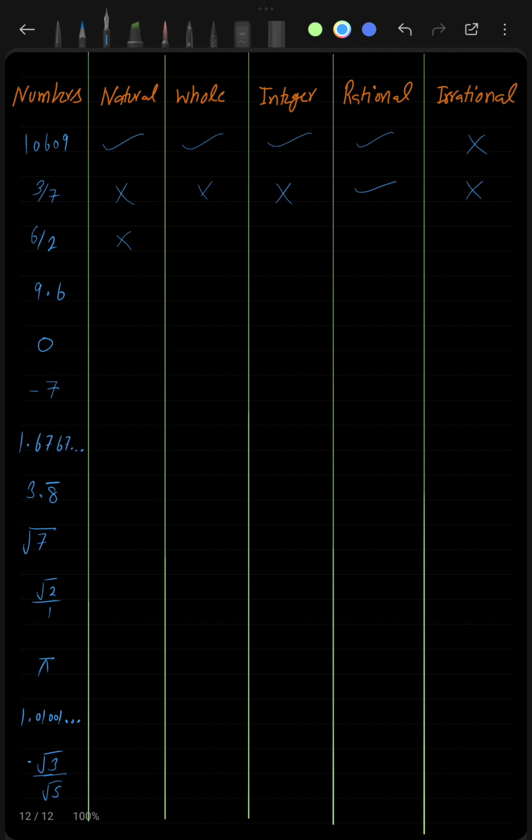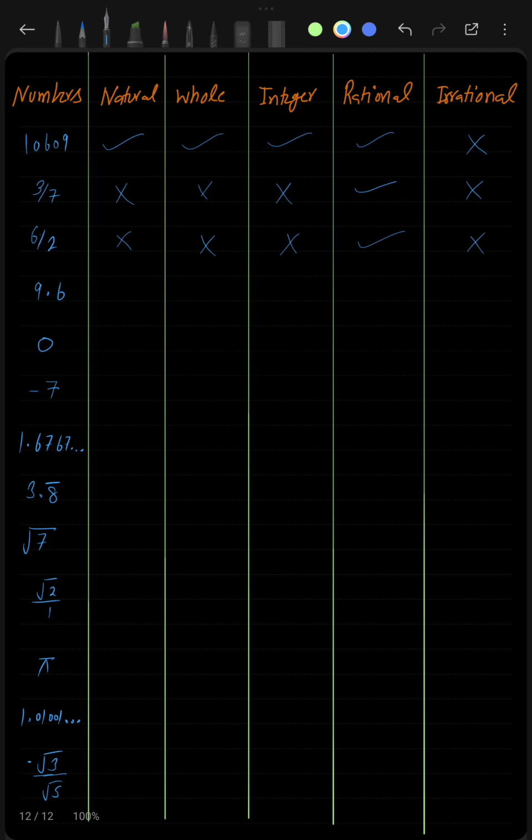So 6 by 2 belongs to fractions, but 3 belongs to natural numbers, okay. So 6 by 2 itself is not a natural number, okay. 3 is a natural number. Similarly, it's not a whole number as well, not an integer as well, but it is a rational number because it is in p by q form, and again p and q, that is 6 and 2, are integers, and 2 is not equal to 0, but it is not an irrational number. Okay, 9.6.